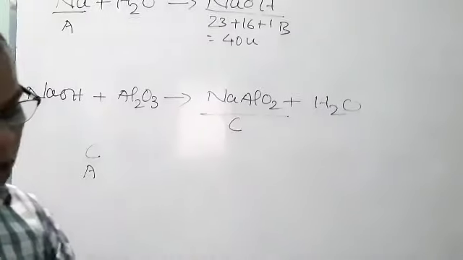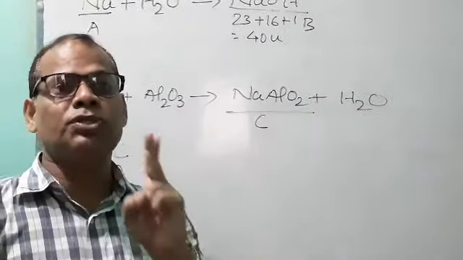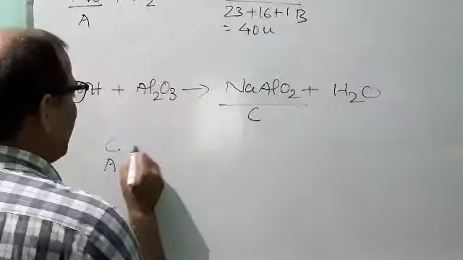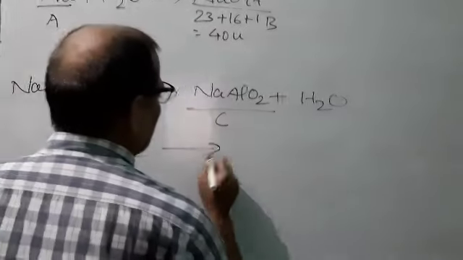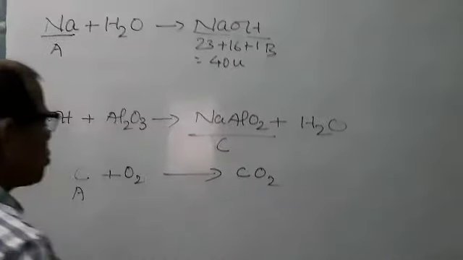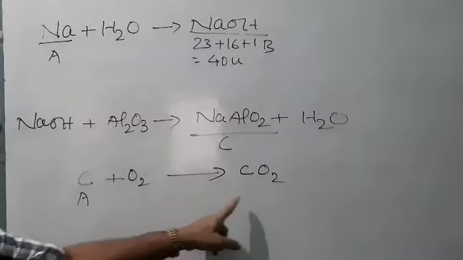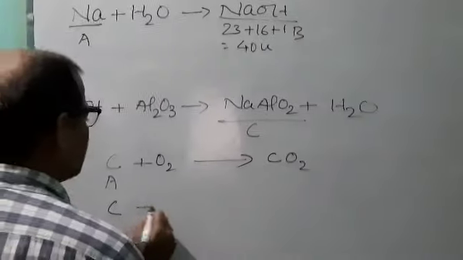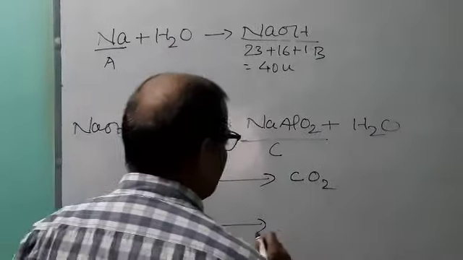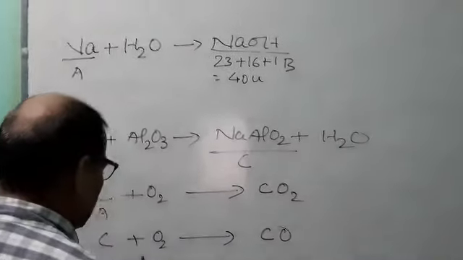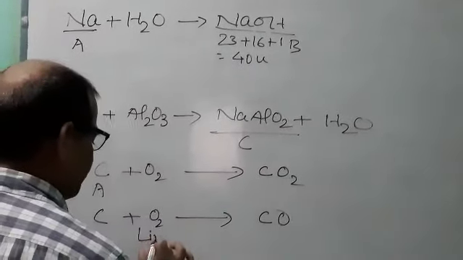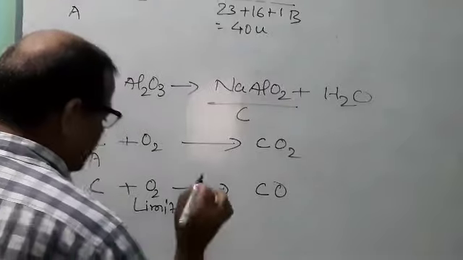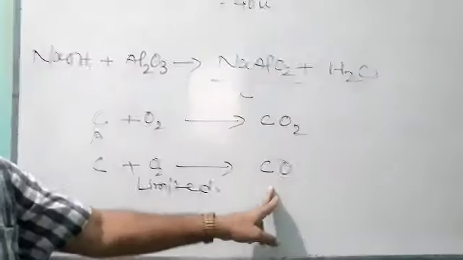It forms two oxides. When it is burnt in excess oxygen, it forms CO2. When there is a limited supply of oxygen, it forms CO, carbon monoxide.